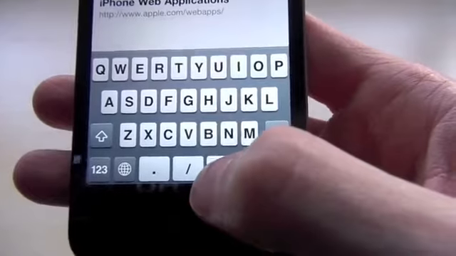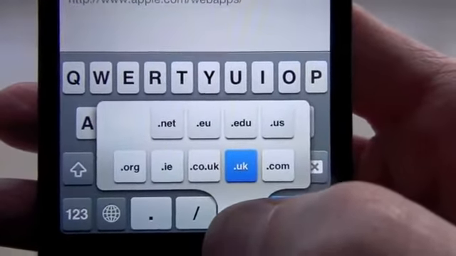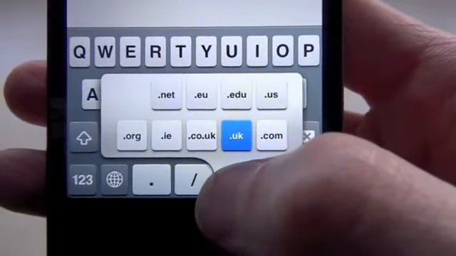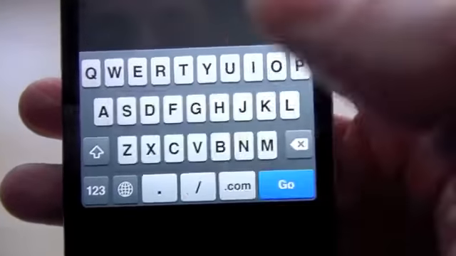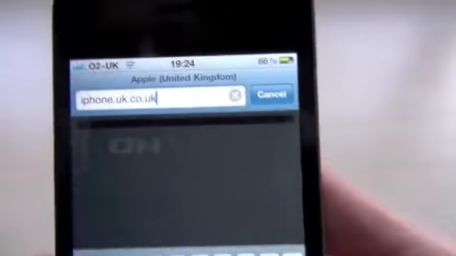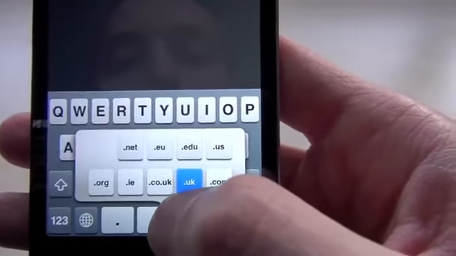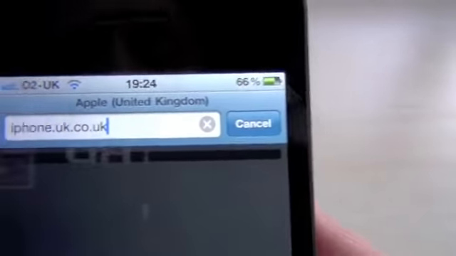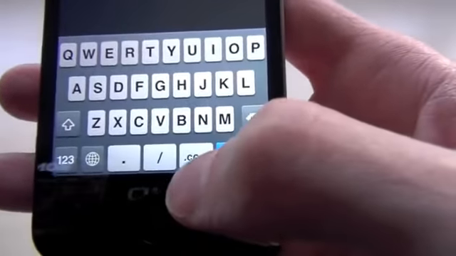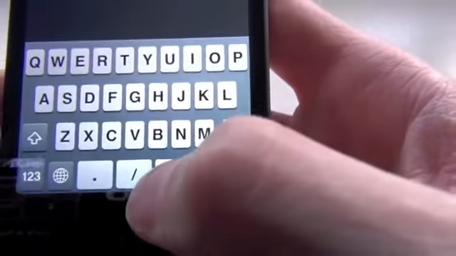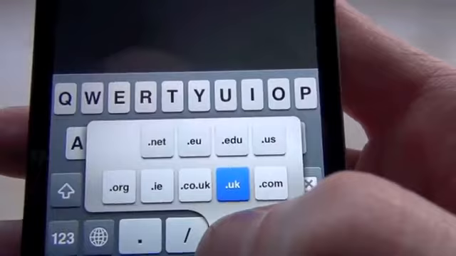So if you hold your finger over here, up will pop a list of all the available domain suffixes, and if I move my finger then over .co.uk, it will just add it into the address bar. If I hold my finger over it again, and move it over .us, it will add .us in. So that's just a quick way to get some domain suffixes as a shortcut. Just simply hold your finger over the standard .com, and up will pop all the available options.